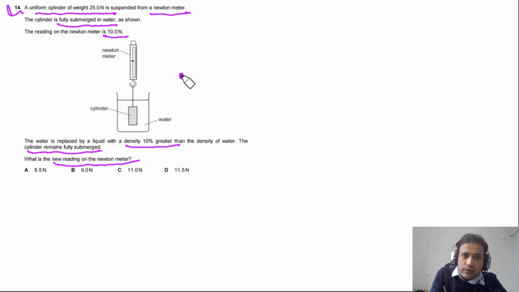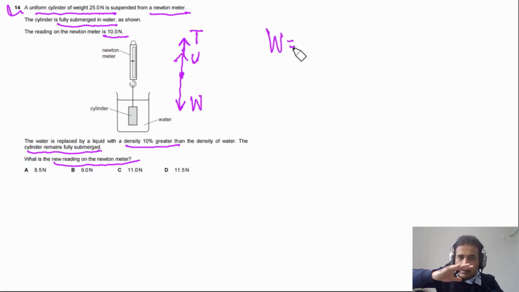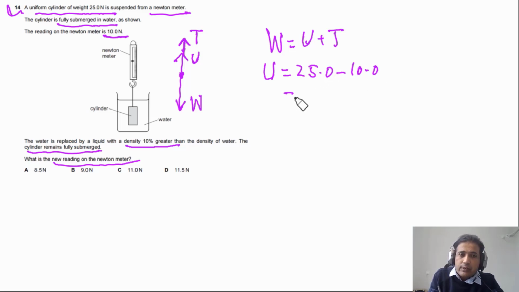First of all, we need to understand the forces acting on the cylinder. The weight of the cylinder is acting down. There is upthrust acting up, and also there is tension in the string that is equal to the Newton meter reading. We can say that's T. As this is at rest, W has to be equal to U plus T. We need to find the value of U first. W is 25.0 minus T, which is 10.0, so the initial value of upthrust is 15.0 newtons.